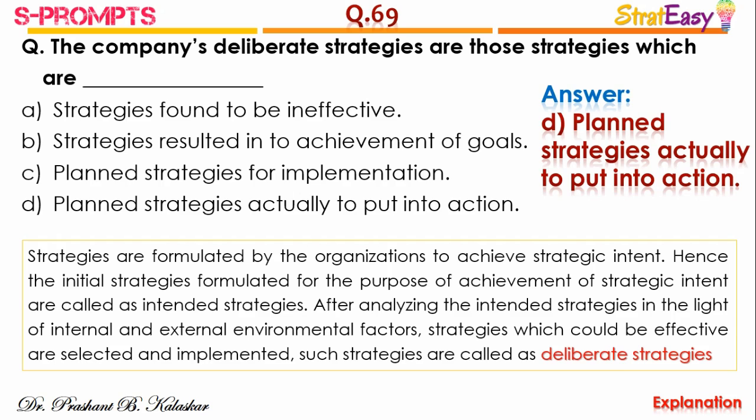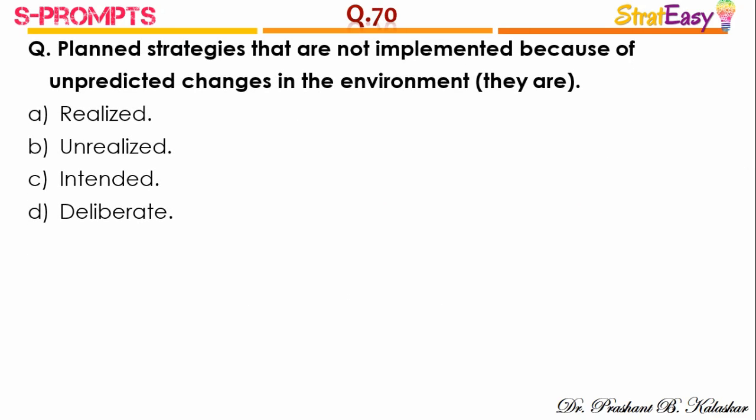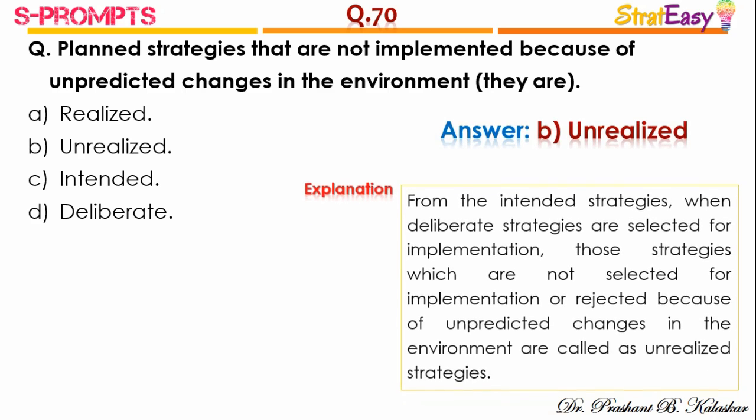Such strategies are called as deliberate strategies. Question number 70. Planned strategies that are not implemented because of unpredicted changes in the environment. They are called as, and the right answer is option B, unrealized strategies.